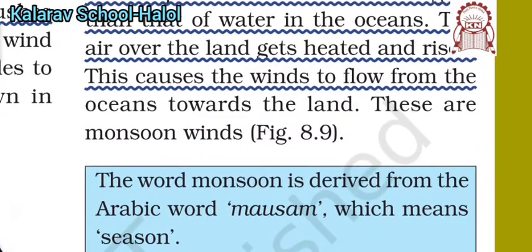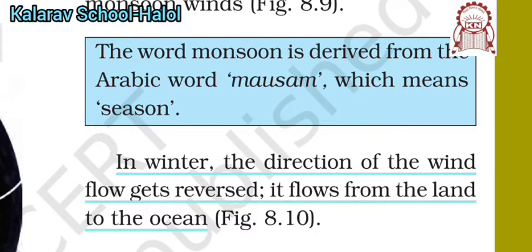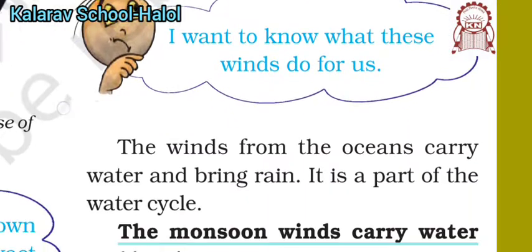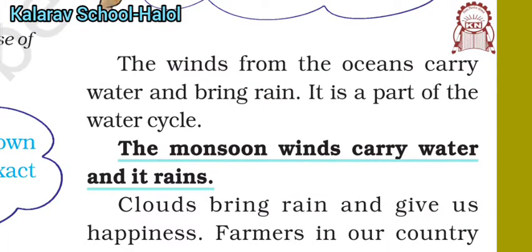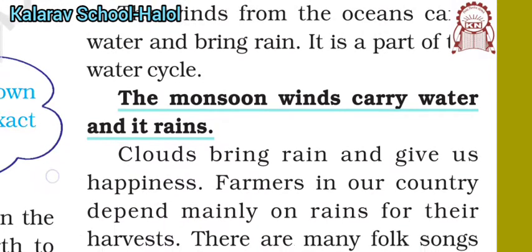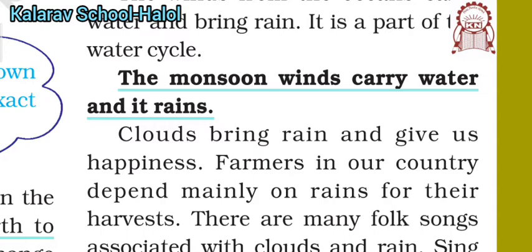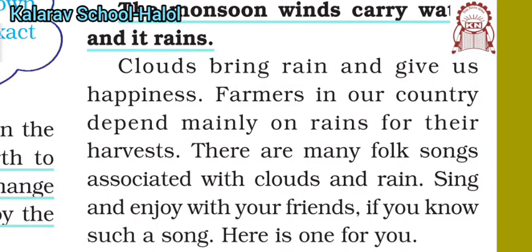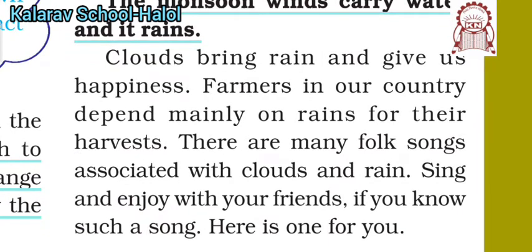The word monsoon is obtained from the word mausam, an Arabic word. In the winter, the direction of the wind flow gets reversed, so it flows from land to ocean. The winds from the ocean carry water, which is responsible for the rain. So monsoon winds carry water and bring rain. Clouds bring rains and give us happiness. Clouds are very important for us because our farmers depend mainly on rains for their harvest.